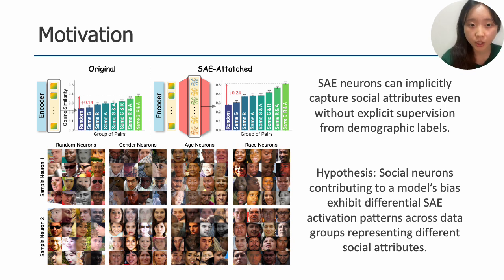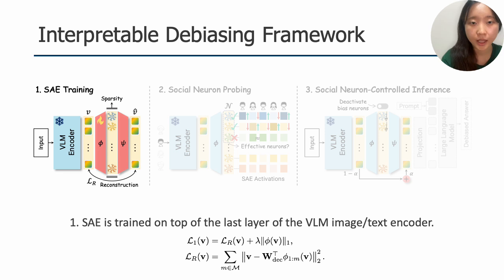By attaching a sparse autoencoder, or SAE, to the VLM encoders, we observe that the feature space could be disentangled. This allows us to isolate monosemantic social neurons that track traits like gender, age, and race, without requiring demographic labels during training. Our debiased lens framework operates in three modular stages.